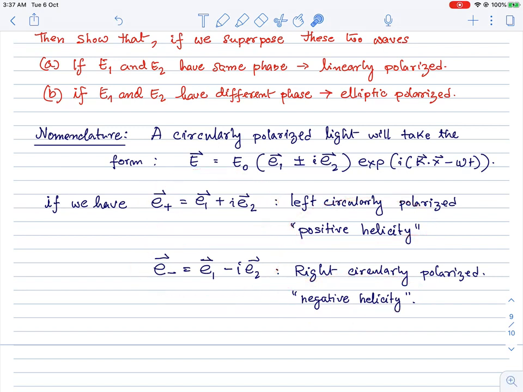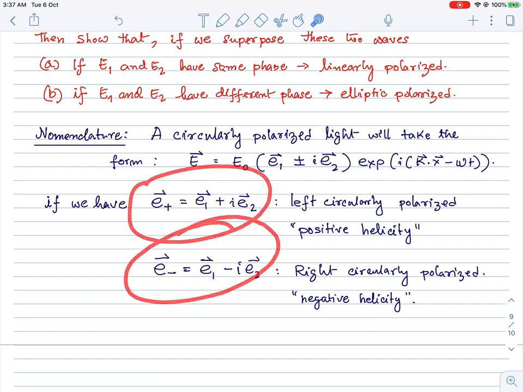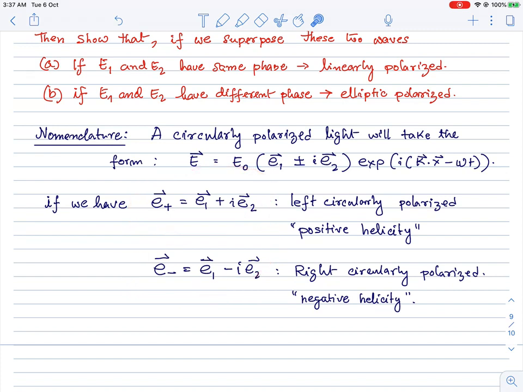Also, there is a notion of helicity, which I am not getting into any detail of. Again, if you understand this, these are also two linearly independent vectors. They are two linearly independent complex vectors. And depending on these two linearly independent complex vectors, we can also have two linearly independent circularly polarized light. One is the left circularly polarized light, one is the right circularly polarized light.